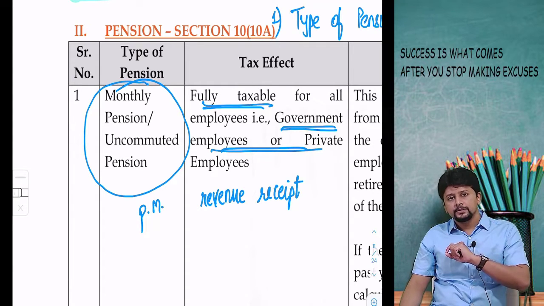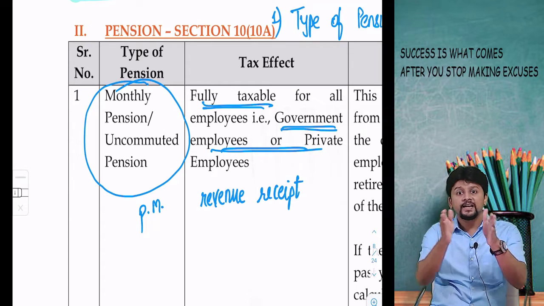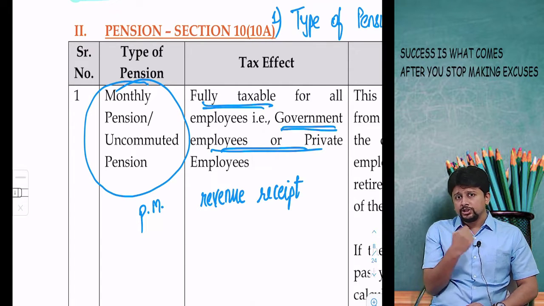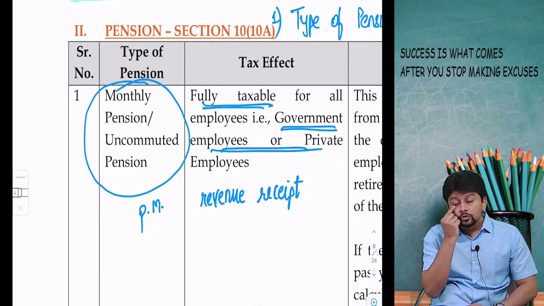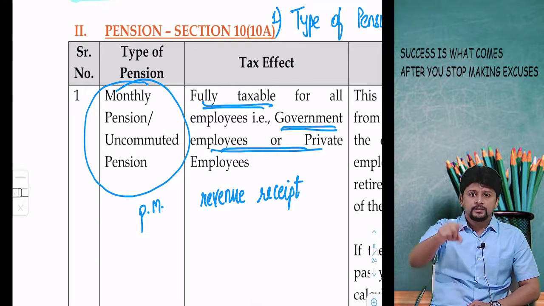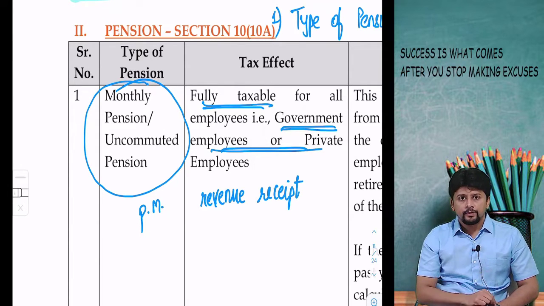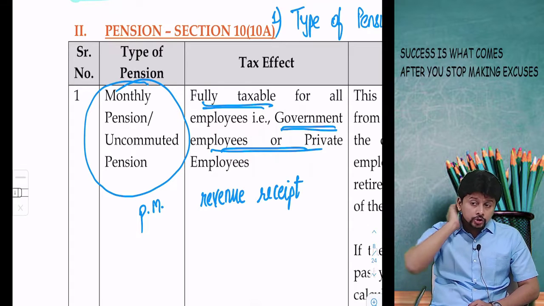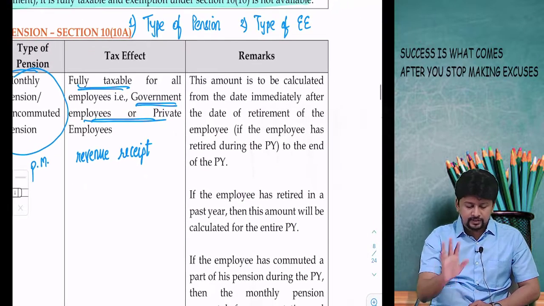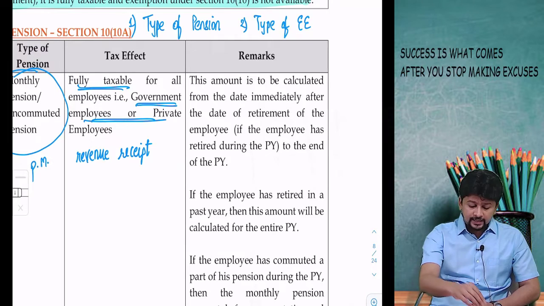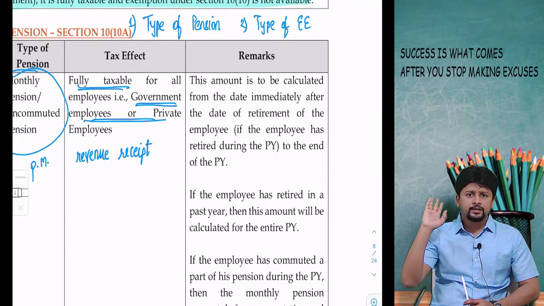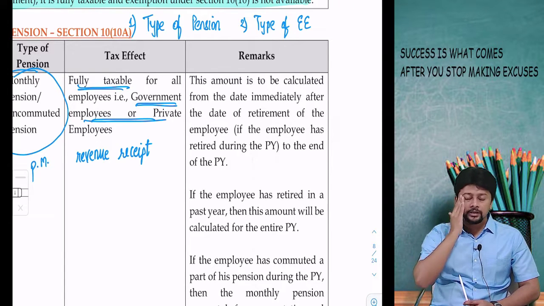But if the question says the employee retires in the current financial year 2021, then you cannot multiply it by 12, because pension income will begin only after retirement. So you find out the month in which the employee has retired. If he retired in June, monthly pension will begin from July. If he retired in November, monthly pension will begin from December. So accordingly, in the counting of the number of months, you will have to take care of this aspect. This is something I have mentioned in the remarks column. If he has retired during the year, take care in the calculation of the number of months. If he retired in an earlier year, then he will keep getting monthly pension for all 12 months.